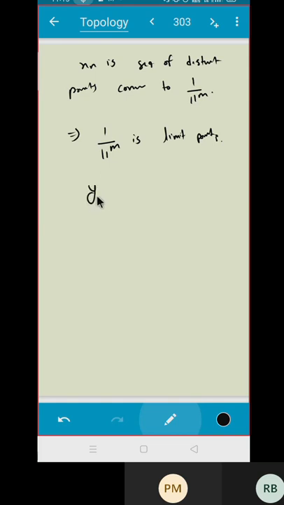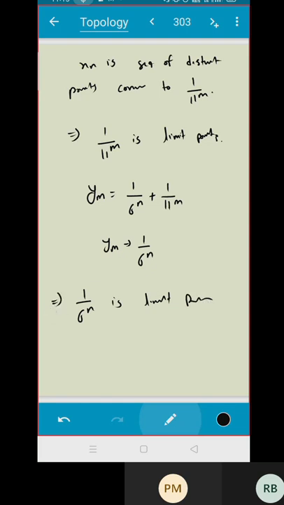Similarly, I can choose any other, say y_m equal to 1 upon 6 raised to n plus 1 upon 11 raised to m. Again, this is also a sequence of distinct points, and y_m converges to 1 upon 6 raised to n. That means 1 upon 6 raised to n is a limit point. Correct? And what can you say about 0? When n and m go to infinity. Perfect. Very nice.